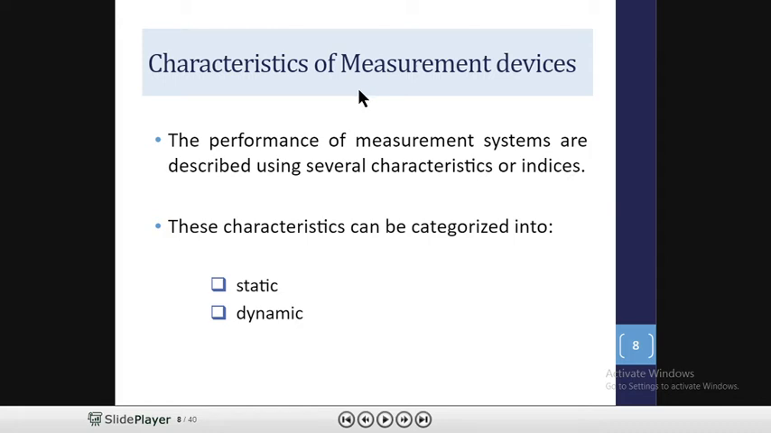Now we are going to see an important part of today's session, which is the characteristics of the measurement system. There are mostly two types: first one is static and another one is dynamic characteristics. Here you can see on your screen, the performance of a measurement system is described using several characteristics or indices, which can be categorized as static and dynamic characteristics.